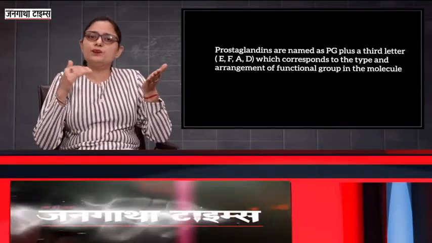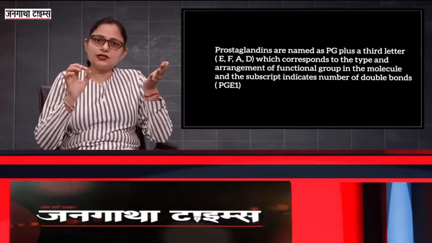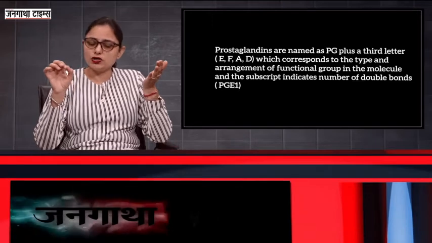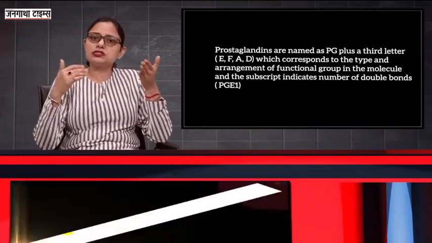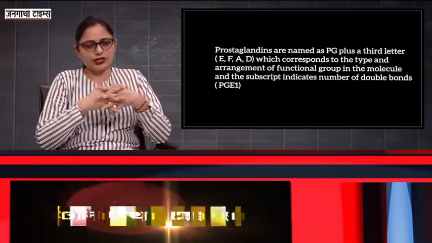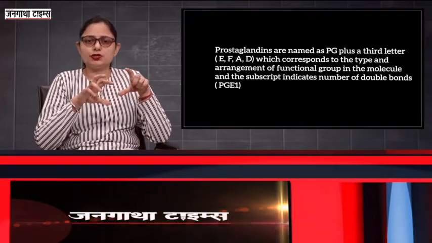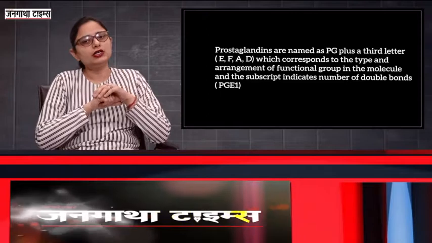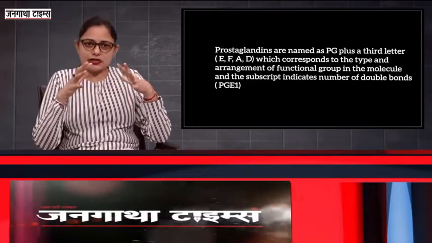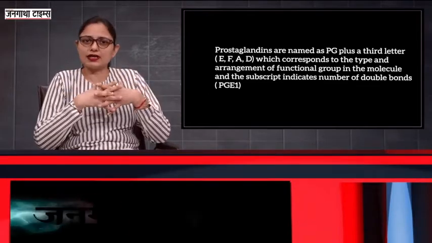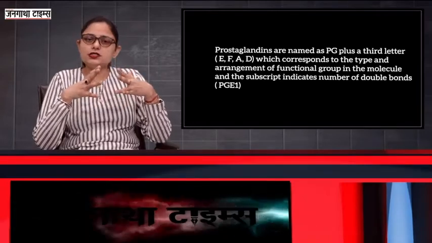Prostaglandins are named as PG plus a third letter E, F, A or D, which corresponds to the type and the arrangement of the functional group in the molecule, and a subscript which indicates the number of the double bonds. Now these prostaglandins are synthesized from the arachidonic acid. We'll talk about their synthesis now.